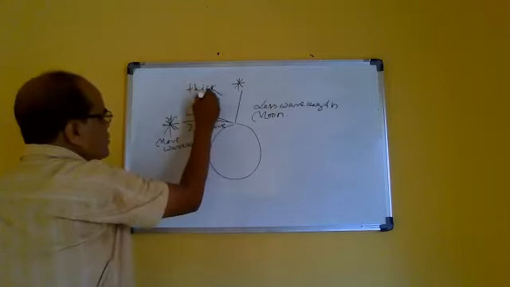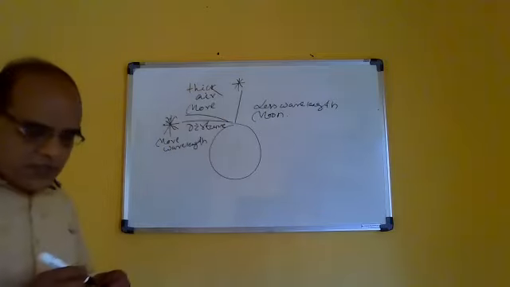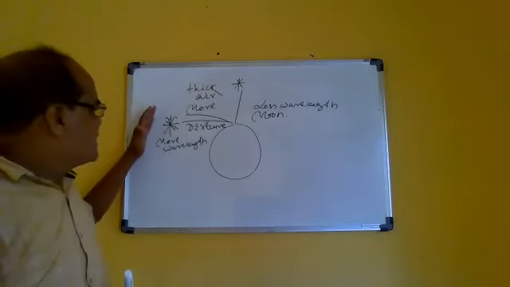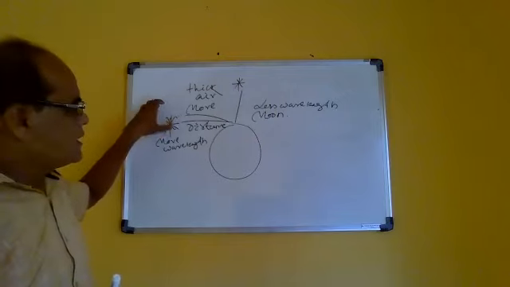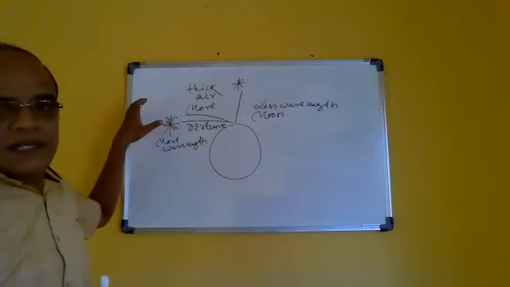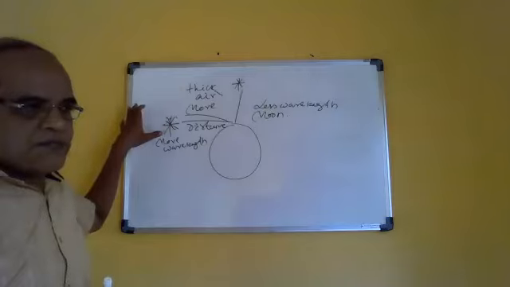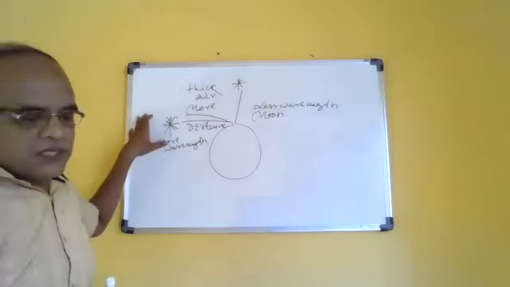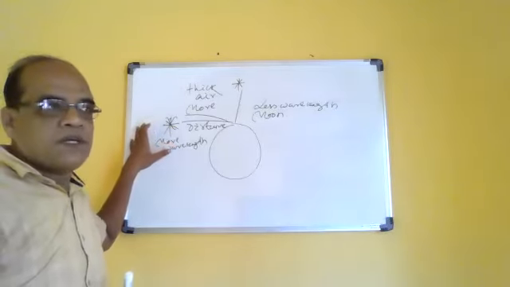These are the factors as a result of which the sun looks reddish in color at the time of sunrise and sunset. Okay, this much only about this chapter. Thank you.